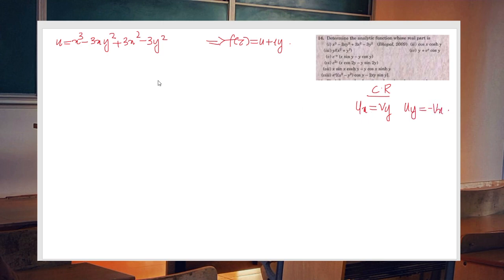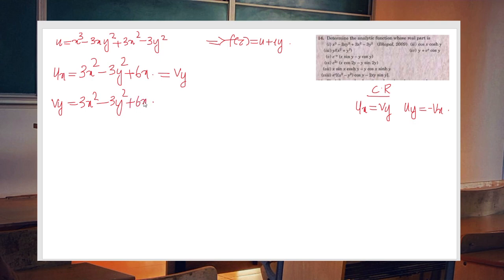So from where we start, let us find ux. What is ux? 3x square minus 3y square plus 6x. This must be equal to vy. So vy is 3x square minus 3y square plus 6x.